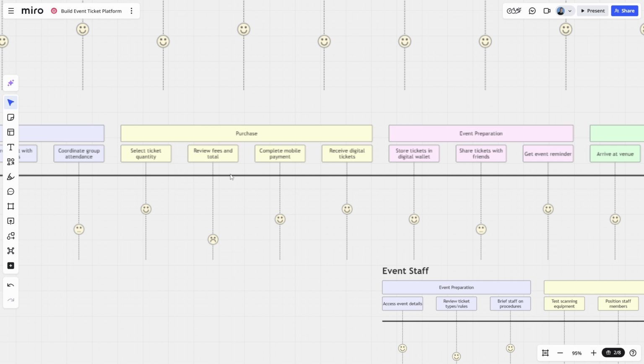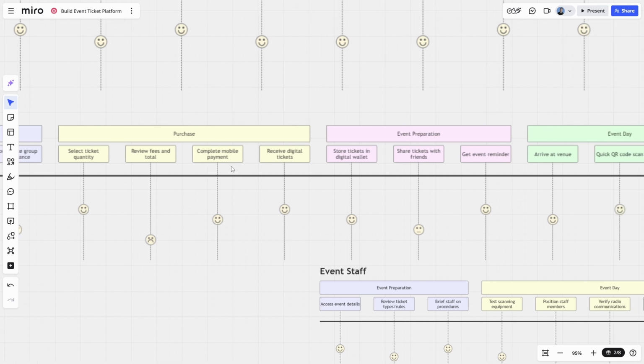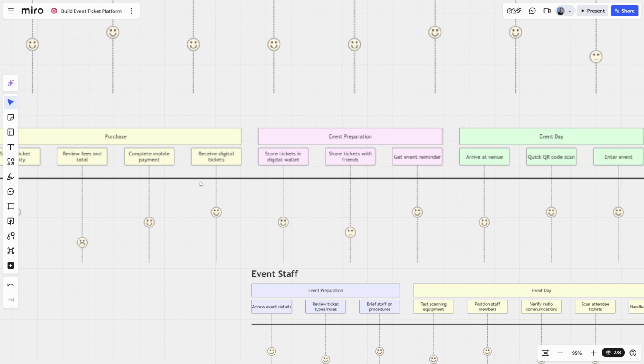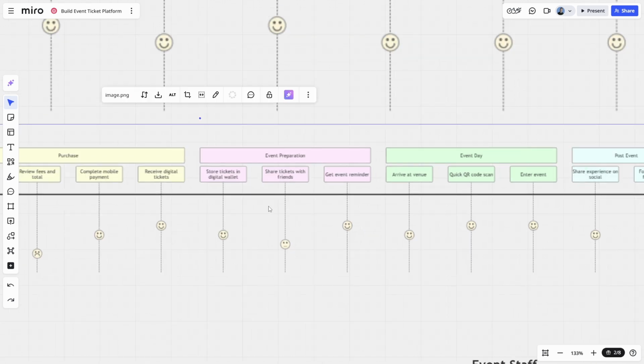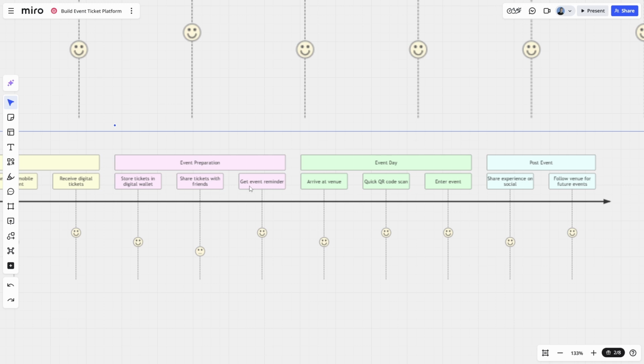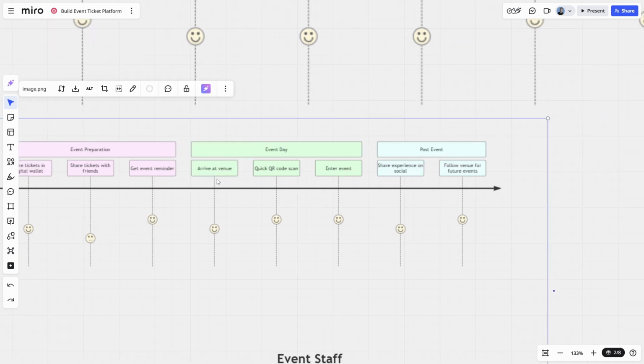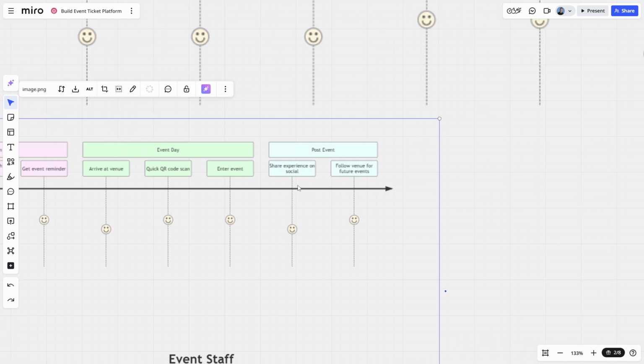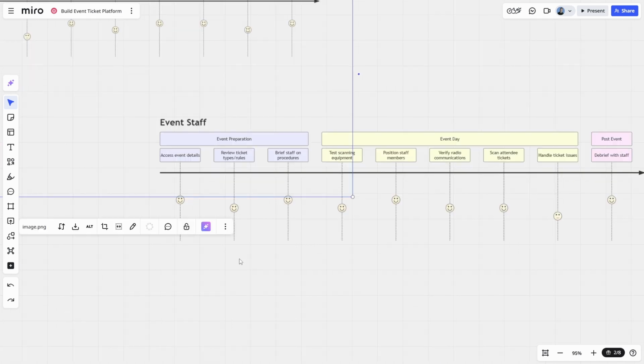And then we have reviewing the fees and the total, completing payment. I've said mobile payment here because they're all mobile first users. And then receiving digital tickets with the option to print them off. The event preparation in this stage is storing the tickets in the digital wallet, sharing tickets with friends, getting that event reminder. And then on the event day, it's arriving at the venue, quick scanning the QR code, entering the event, and then the post-event, in the case of the attendee, is usually sharing on social media, maybe following the venue for future events. And then we have the event staff.